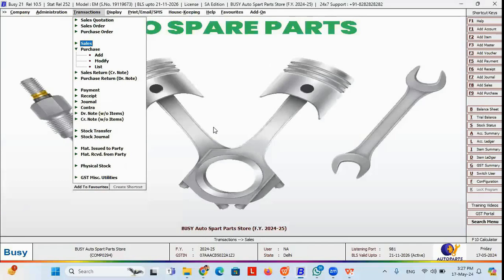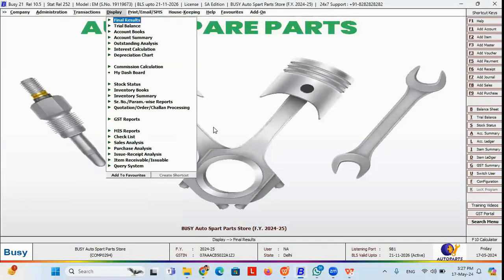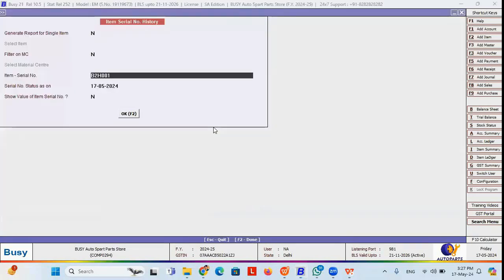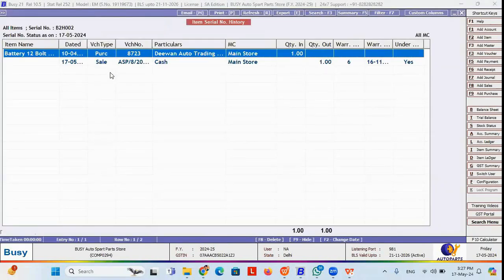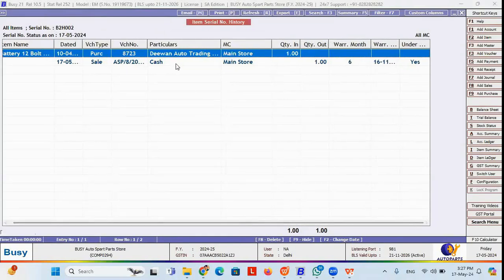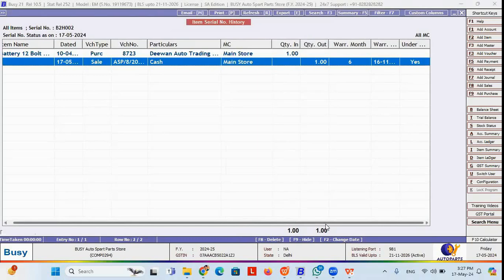Now if I want to see the report according to serial number and parameter, or you can say brand wise, I can get it from the serial number wise report. If I want to see the warranty detail of a particular serial number, I can get it from this report, item serial number history. Here I mention the serial number, and if I press OK, I get the entire detail for that serial number: that it was purchased on this date, this was the warranty month, and I sold this serial number on this date. This is the warranty period and the warranty date.